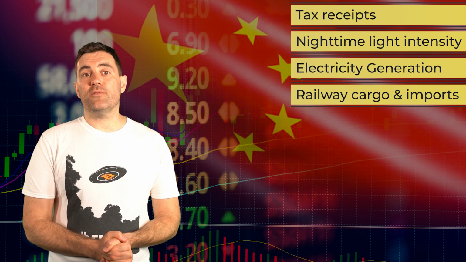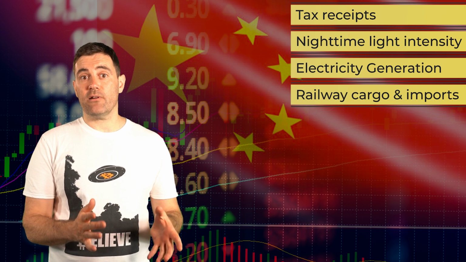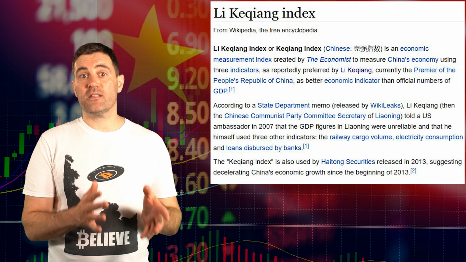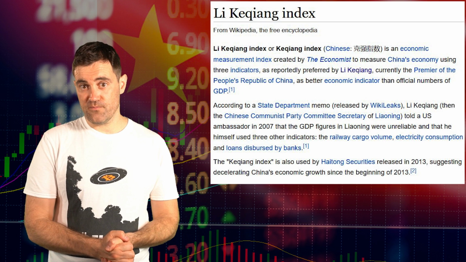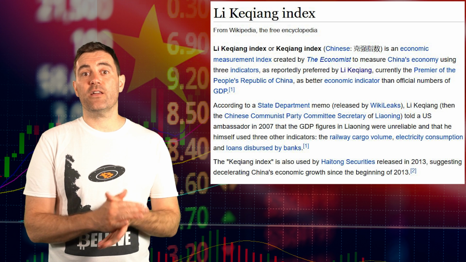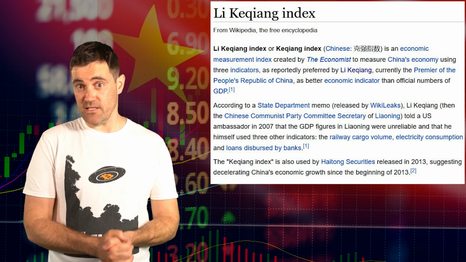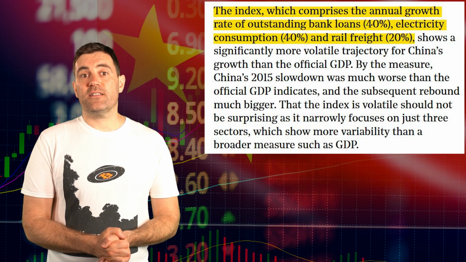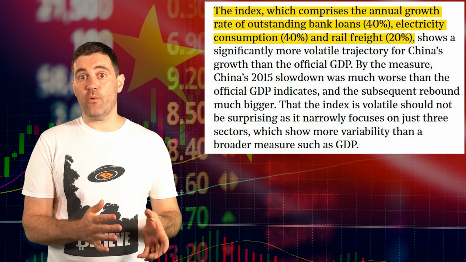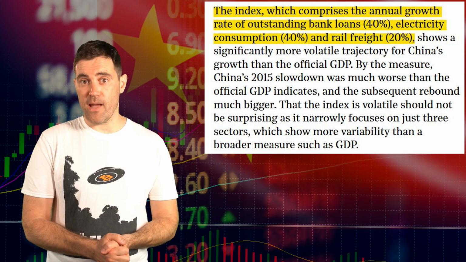Funnily enough, these methods of looking into the economic growth are not necessarily a Western idea. They were actually even suggested by the likes of Li Keqiang, Xi's number 2, who I mentioned earlier. After he made claims about the man-made nature of GDP numbers, he also said that he prefers to look at some of these harder-to-fake numbers. In fact, this event led to The Economist magazine naming this growth index the, quote, Li Keqiang index. This analysed factors such as electricity consumption, railway cargo, and loans that were dispersed by banks.